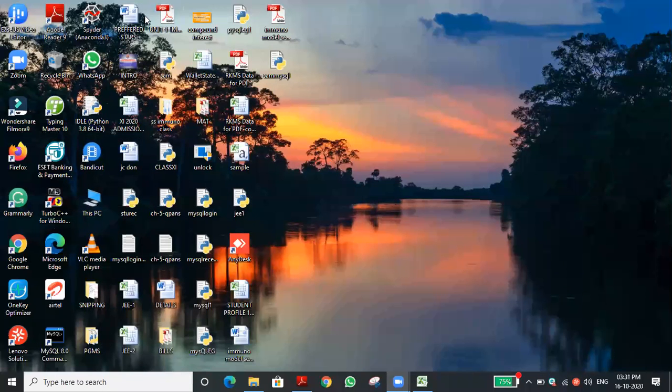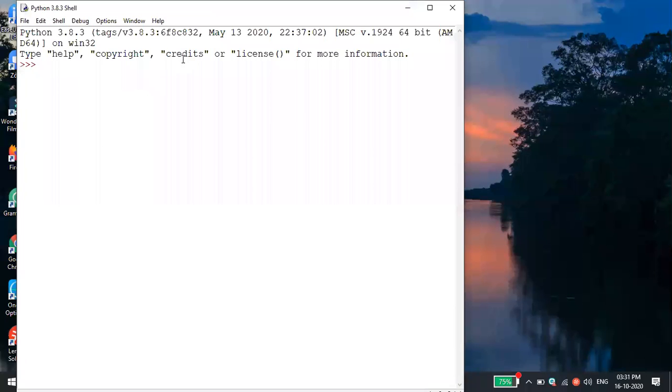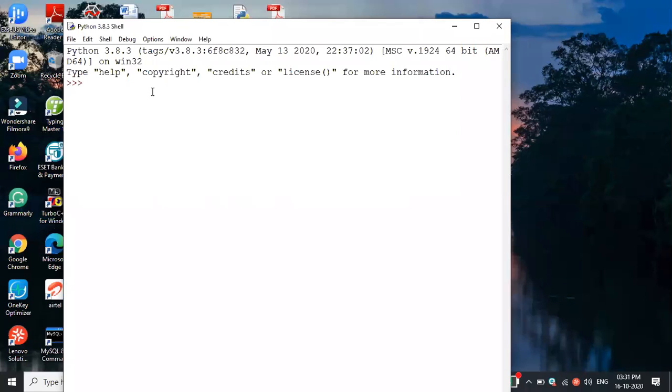I will write a program. One minute, I will open Python. I'm opening the IDLE. What type of prompt is this which you are seeing on the screen? Prompt means mode, I'm asking. Which mode is this? Script mode? Interactive mode, sir.